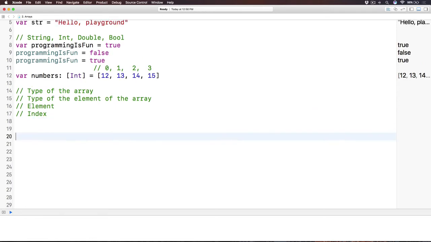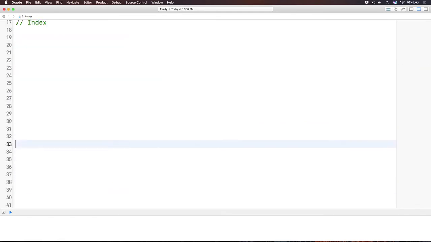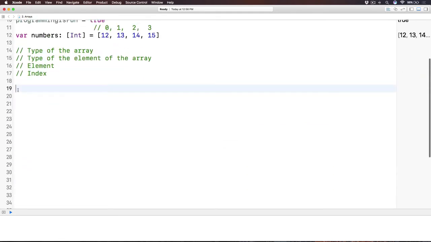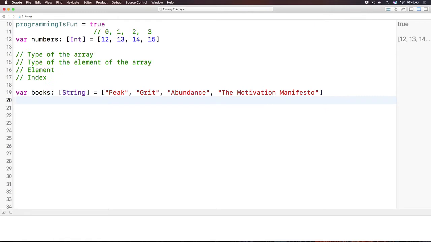So let's have some examples for an array, and then I will show you some other operations on an array. Let's say I have an array of books, and this time the type of the array is an array of string. Here we have some books like pig, great, abundance, and then the motivation manifesto. Those are the four books.